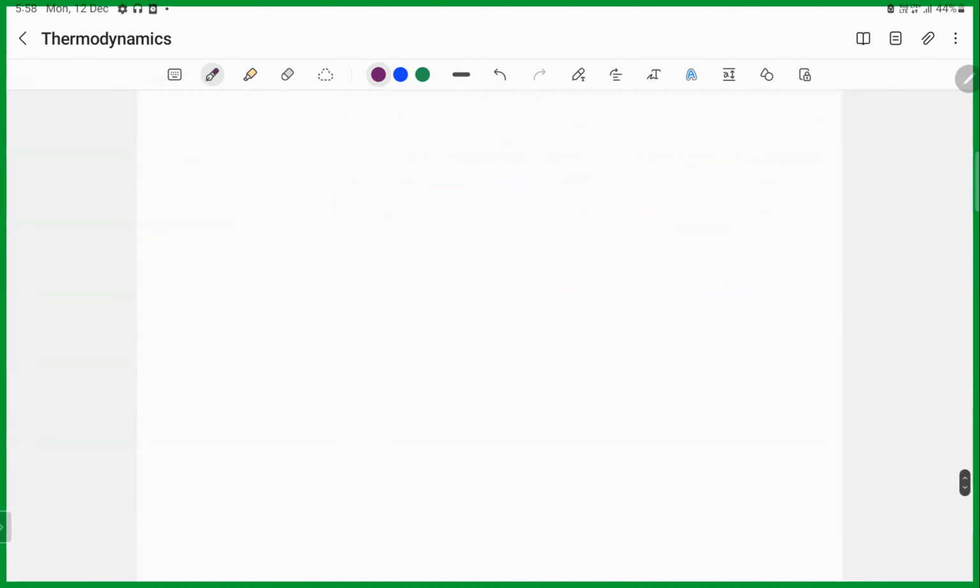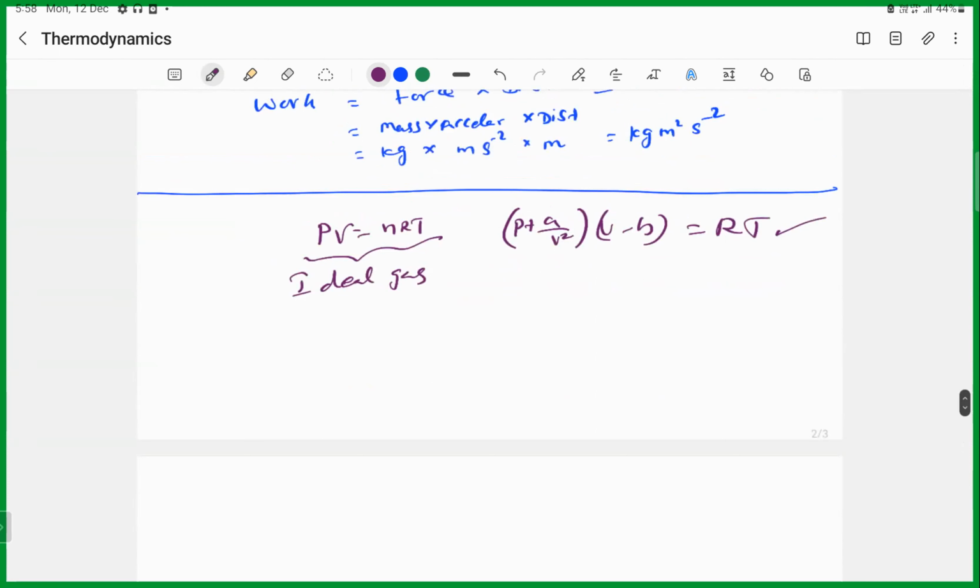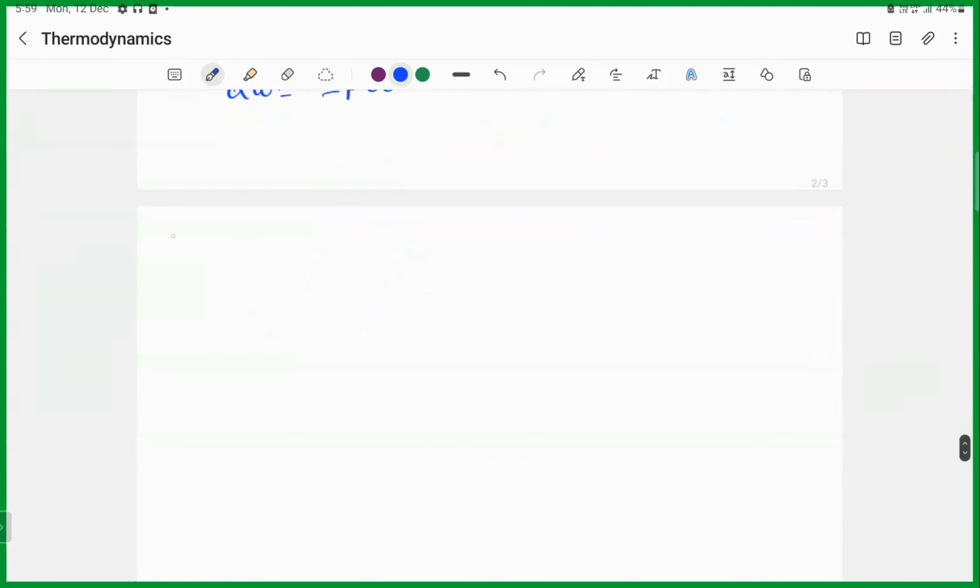So now we are concentrating on the work done in the isothermal reversible expansion of an ideal gas. Now we have to calculate it. What we have seen is dW is equal to minus P dV, correct? So what is the condition? You tell me. Isothermal reversible expansion of an ideal gas.